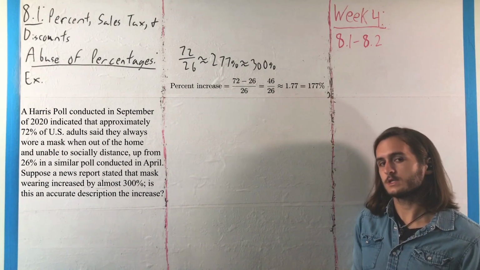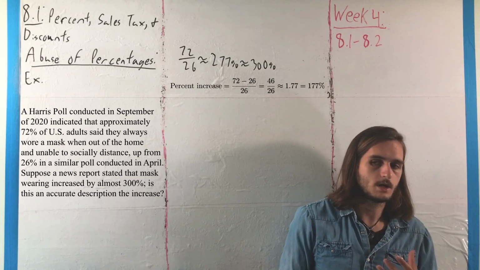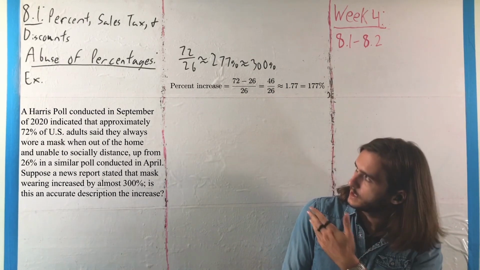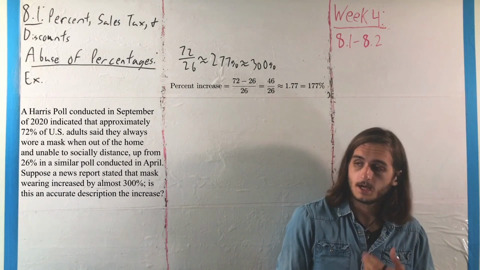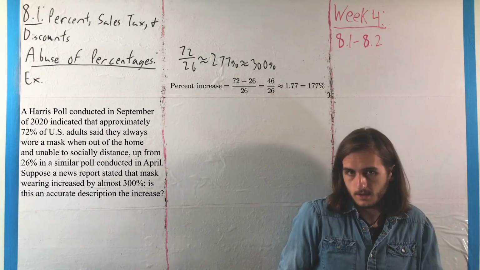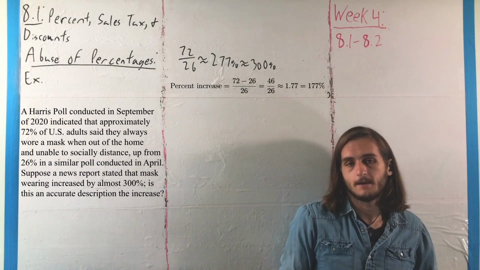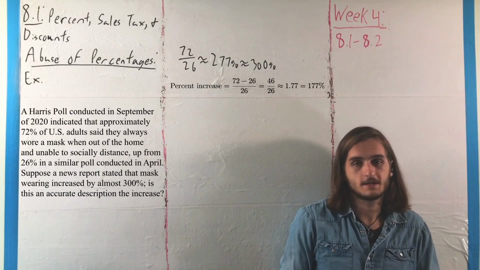And it's really important to be careful with this type of thing, because it's very, very easy to misrepresent changes in percentages, or changes in any value using percentages, in exactly this way. It happens quite often, and it's not even the only way that you can have a percentage misrepresent a situation, especially if you've got very small numbers of things. But that's about all we're going to look at for this section.